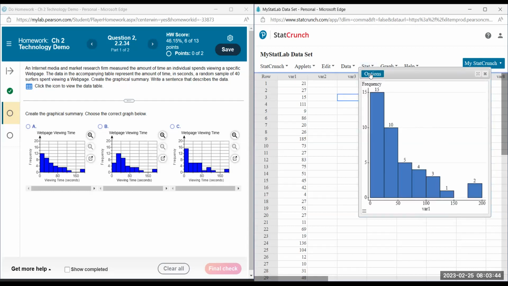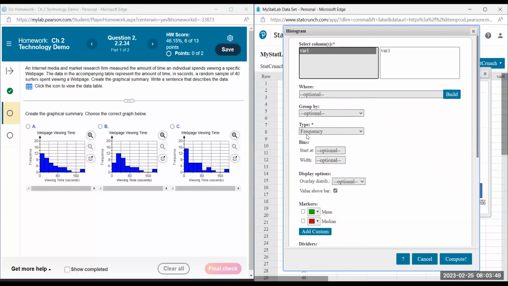So we're going to go to Options, Edit. And here's the bins, those bars that we want to change the width of. So if I look here, it starts at 0. And then we said that these are going up by 20. So we can say that the width is 20. How I figured out the 20 was, if this was 80, then halfway must be 40. So this one's 40. And then this one must be 20. Half of 40 is 20.